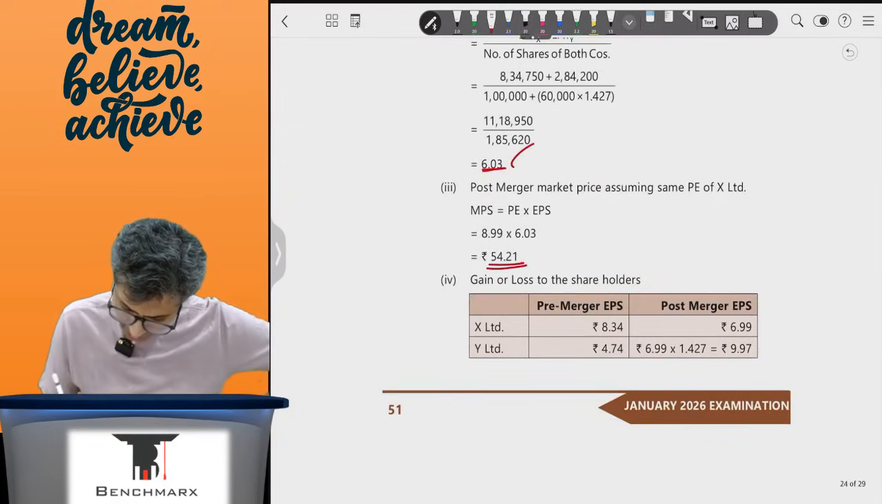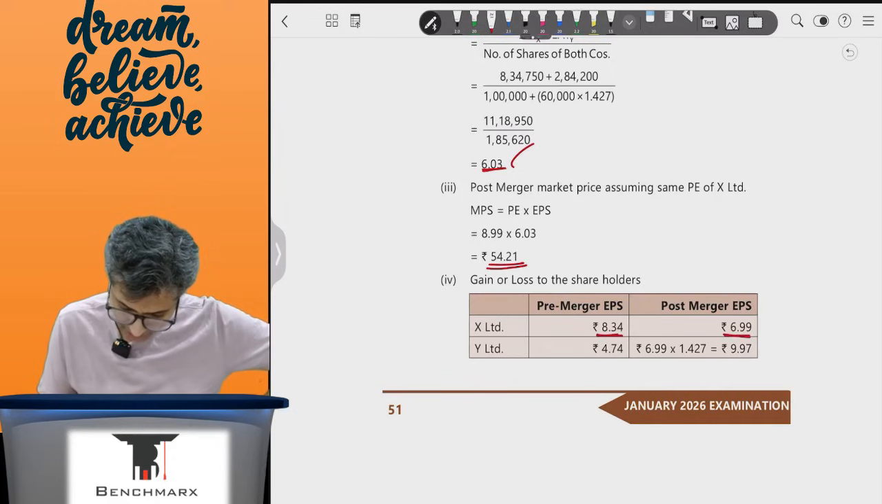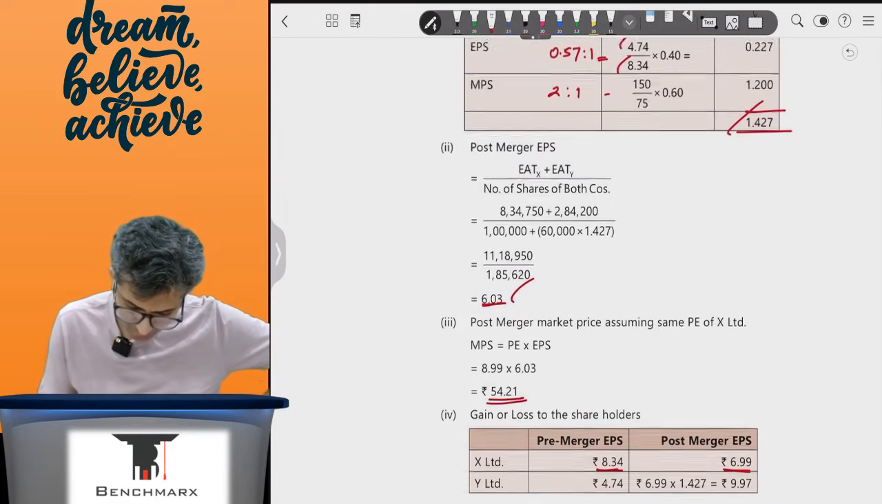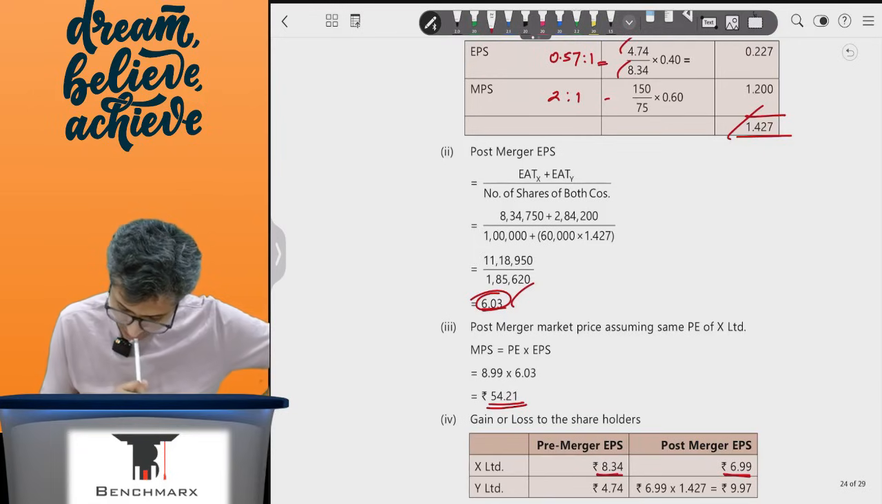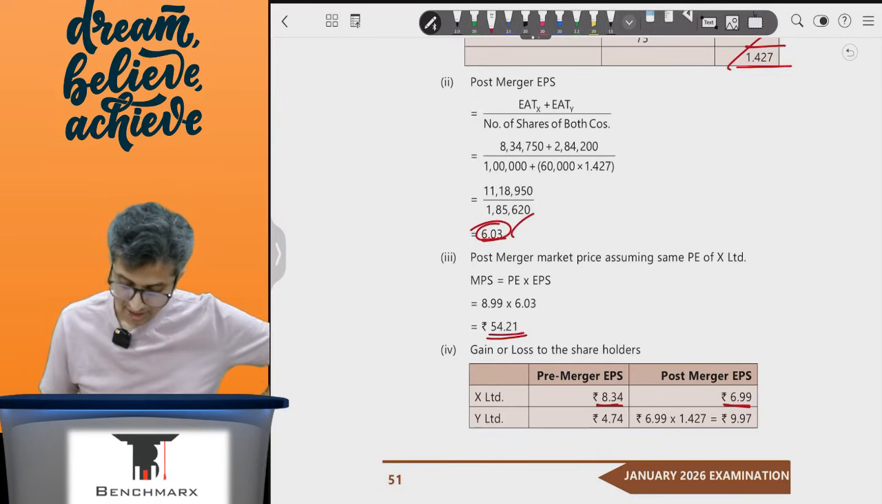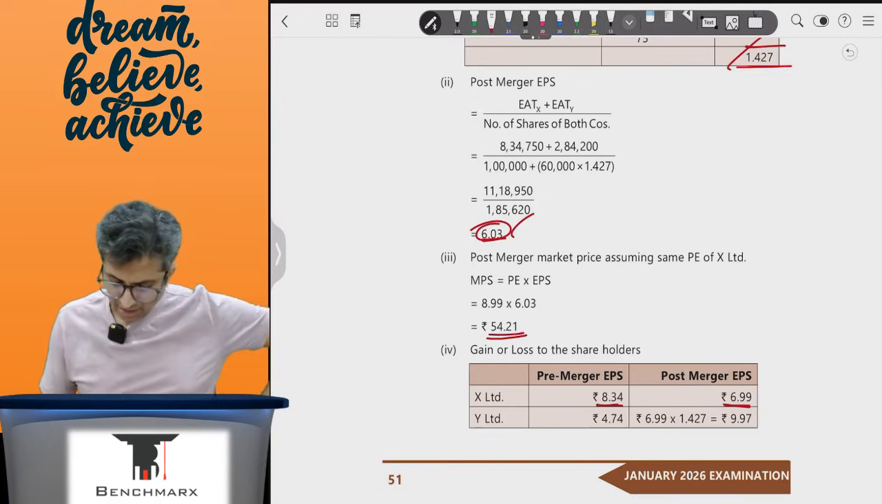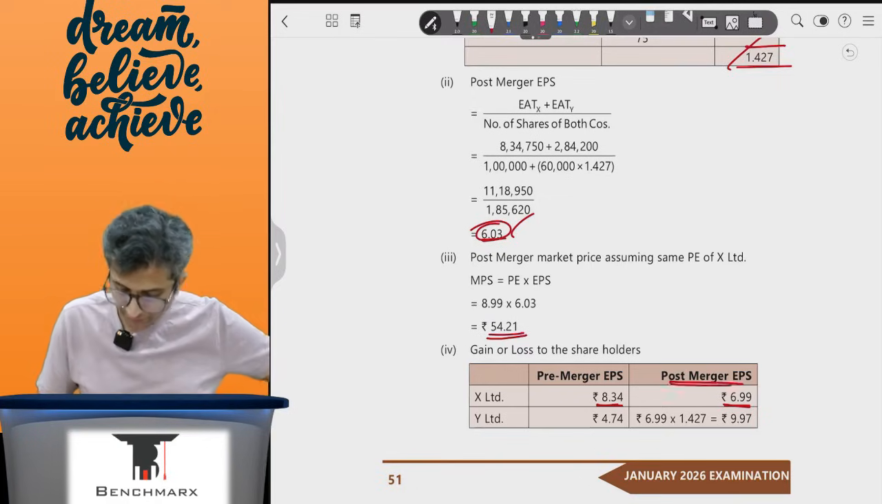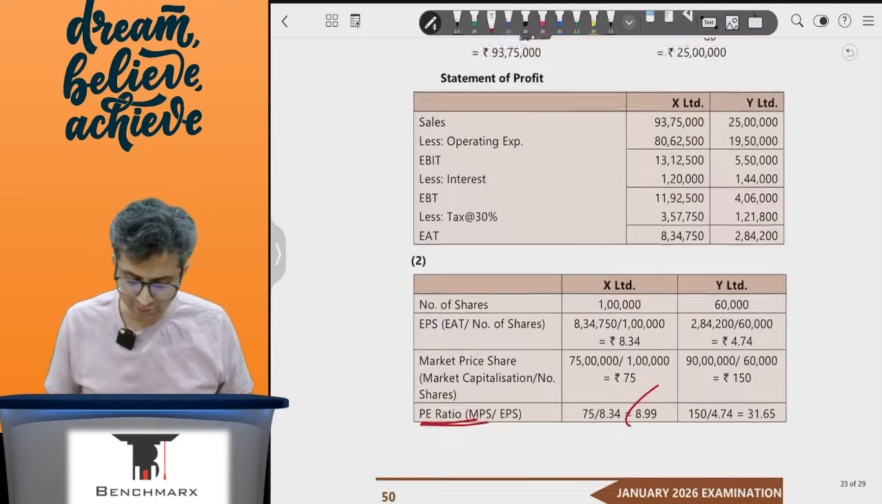Okay, just a second. How have they calculated this? 8.34 compared with 6.99. Post-merger EPS is 6.03. There seems to be some mistake over here because post-merger EPS actually seems to be 6.03 rather than 6.99, and hence there seems to be a bit of a difference in the solution.